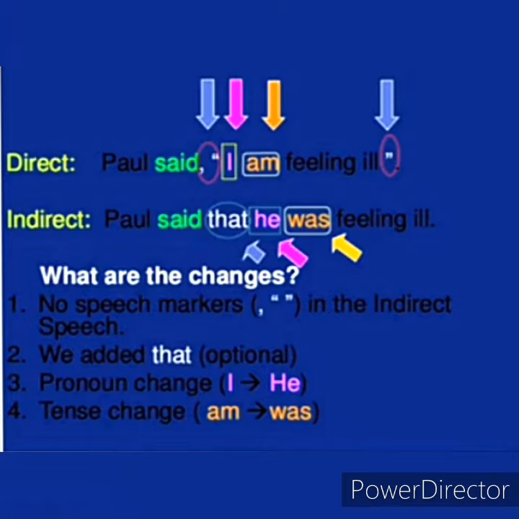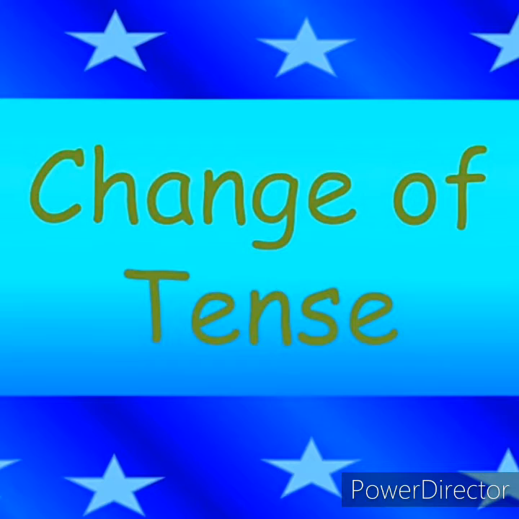Then the pronoun is changed. In direct speech the pronoun is I, and I is first person. It will change according to the subject. The subject is Paul, that is third person. So I will become he. And the next is tense change. I am feeling ill, present continuous, changes to past continuous: he was feeling ill.